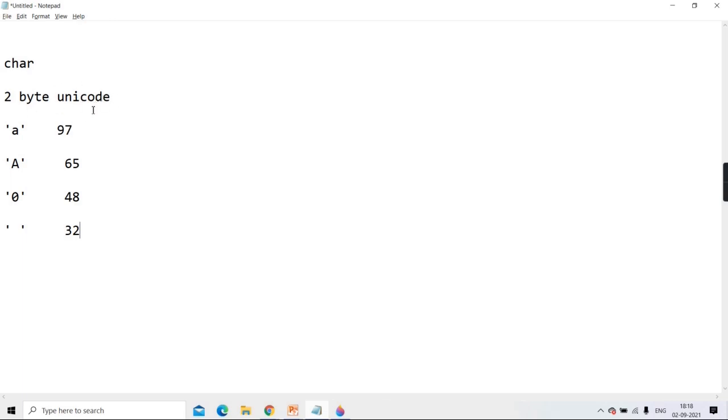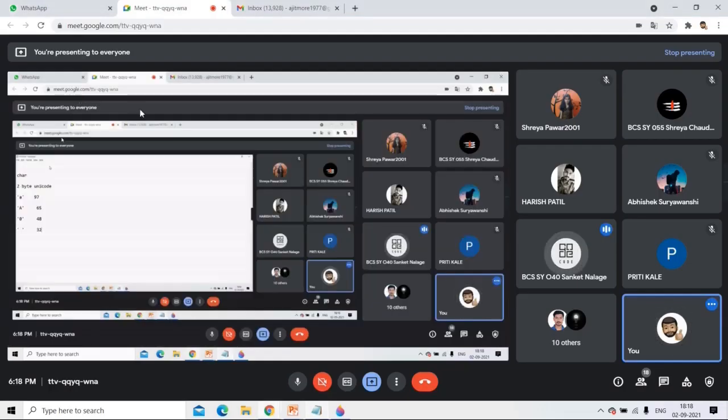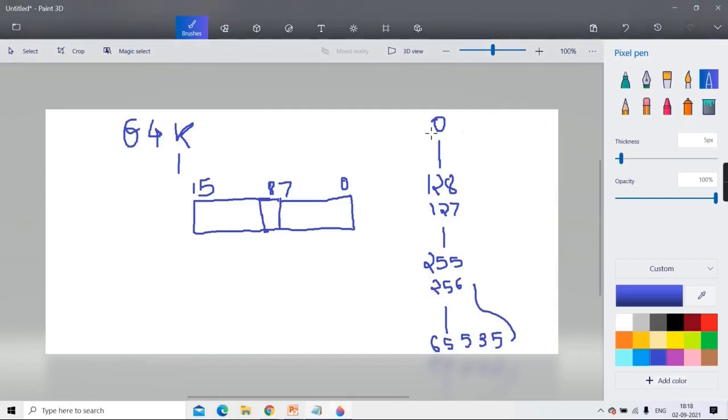But in Unicode, is the ASCII code also present? Yes or no, guys? Yes, sir. Yes, clear. From where to where? I said from 0 to 128 your normal ASCII characters. From 128 to 255 the extended ASCII chart. And then from 256 onwards all the characters of the globe also come.